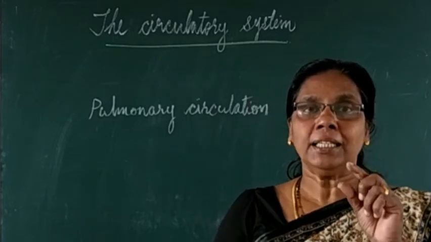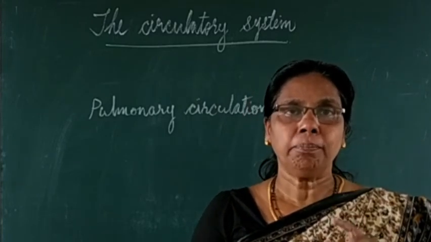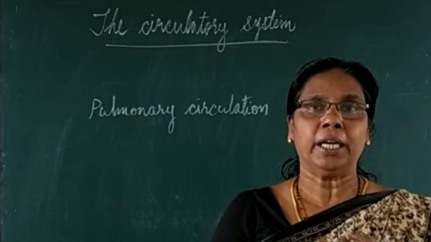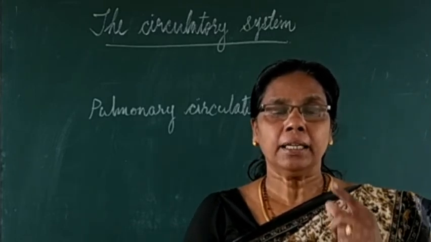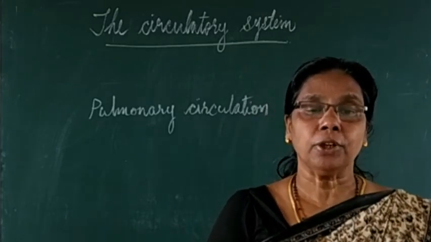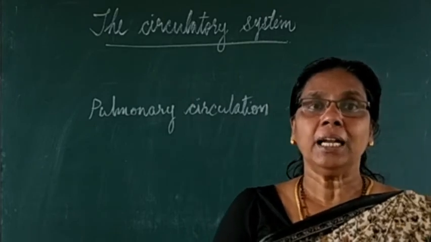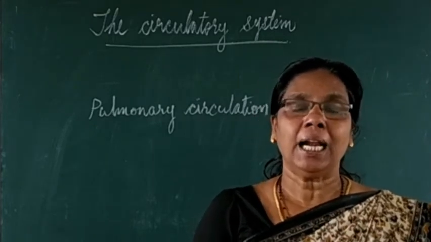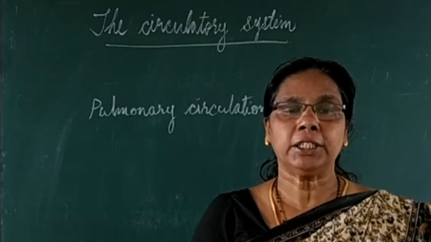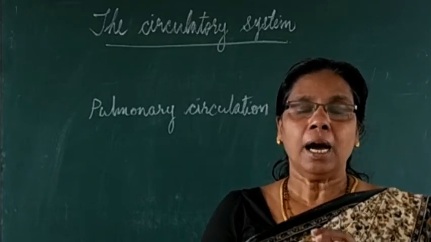So the blood from the right ventricle reaches where? In the lungs. And from there, the pulmonary vein collects the oxygenated blood and carries it back to the heart.